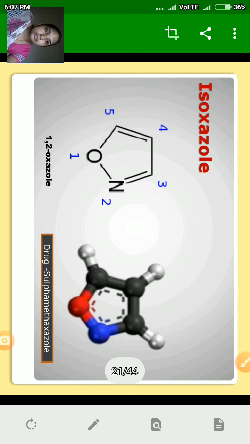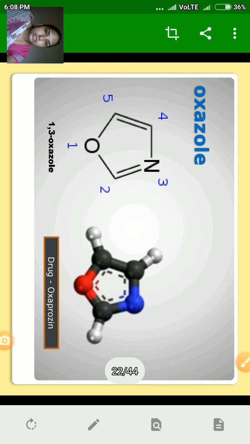Oxa for oxygen, aza for nitrogen, and ole for 5-membered ring. 1 and 2 show the positions where heteroatoms are present. And the name of the drug in which isoxazole is present is sulfamethoxazole.